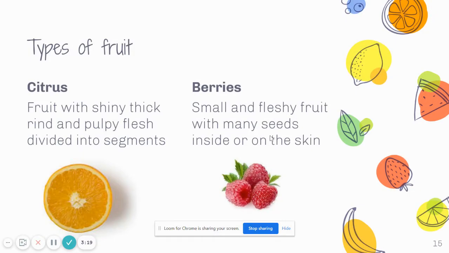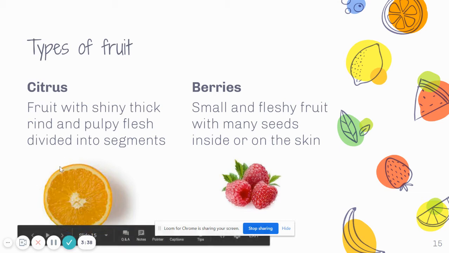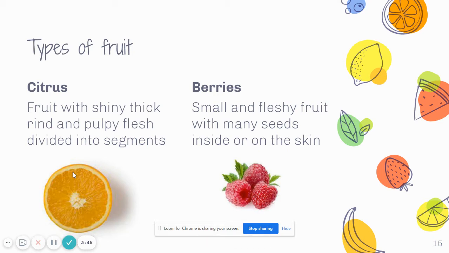Okay, so now we'll move on to talk about the different types of fruit. Fruit can be categorized based on their shape, cell structure, or type of seed. The following are some categories of fruit. The first one is citrus, where the fruit have shiny, thick rinds, that's the skin, and pulpy flesh divided into segments. So you can see the segmented orange here. Examples would be, like I just mentioned, oranges, lemons, grapefruits, and lime.